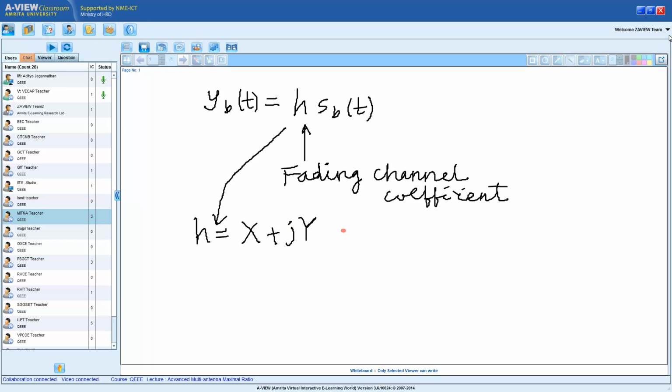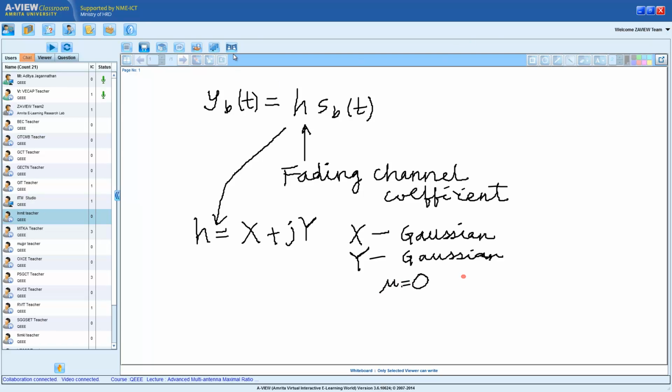Since X and Y are each the sum of a large number of random components, therefore X is Gaussian random variable. Also Y is Gaussian random variable. And we said each of them has mean 0 and variance sigma square is equal to half.